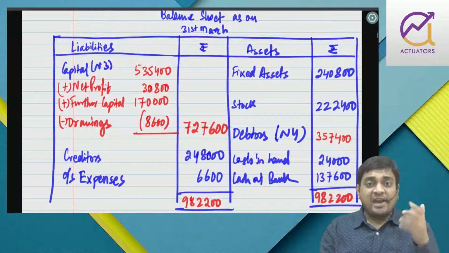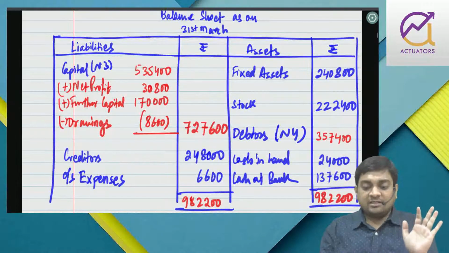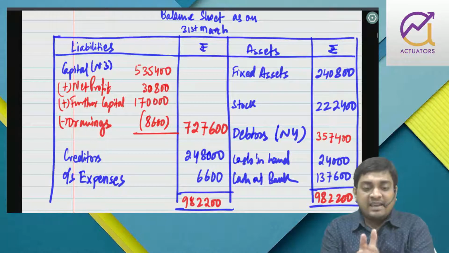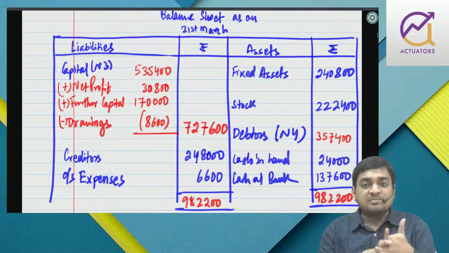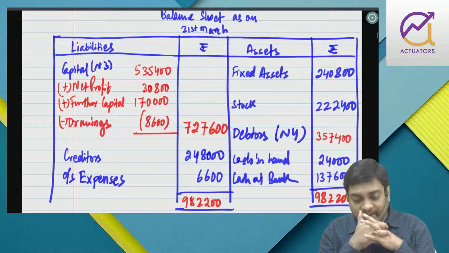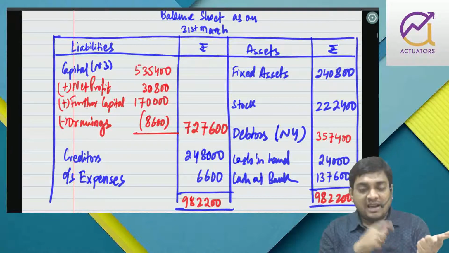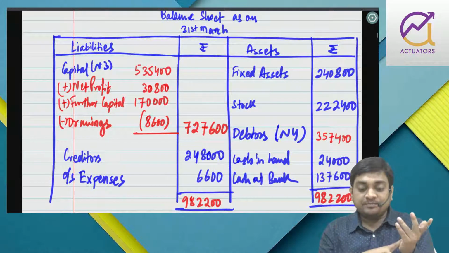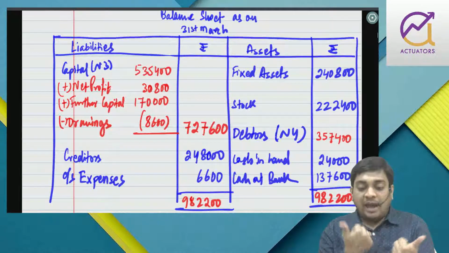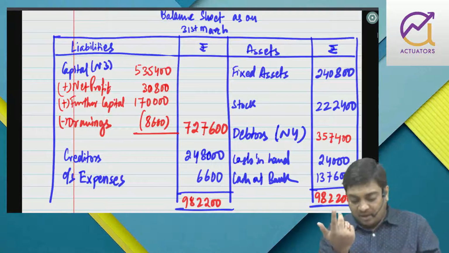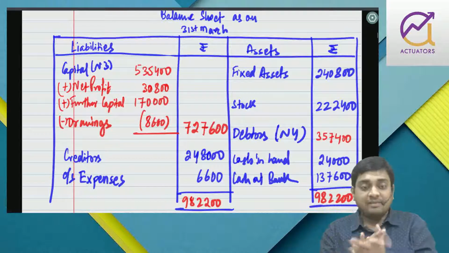Now just to check, so as of now, what was missing by seeing the problem? The purchase part was missing, I did it by preparing creditor. Depreciation was missing, I did it by preparing the fixed asset. And capital was missing, I did it by preparing the opening balance sheet. And then debtors was missing, that I did.